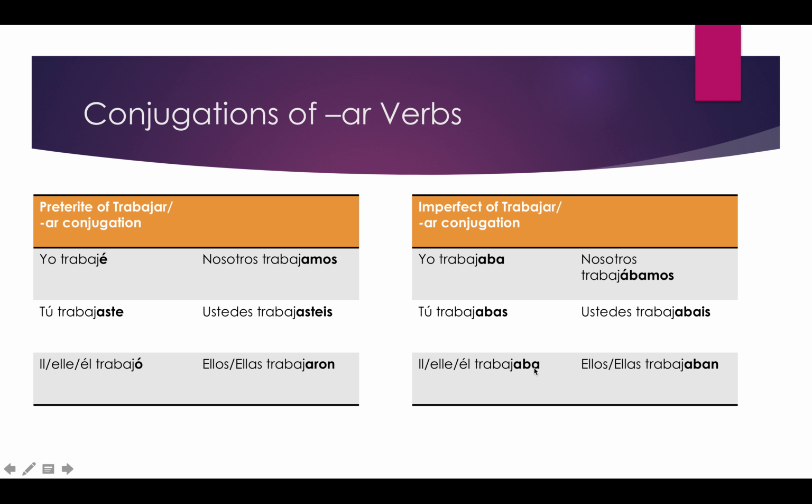So one thing to know with both the first person singular and third person singular of the imperfect tense is that they are frequently the same, which is nice. Nosotros trabajábamos. So there's usually an accent here, this á. Ustedes trabajabais, and ellos, ellas trabajaban. So this is the AR conjugation.